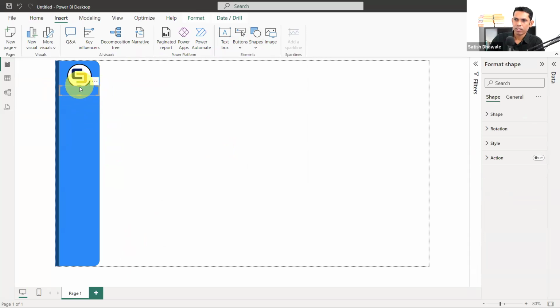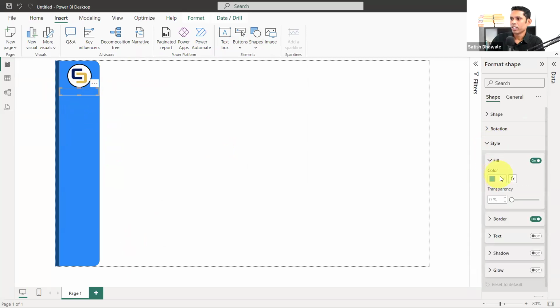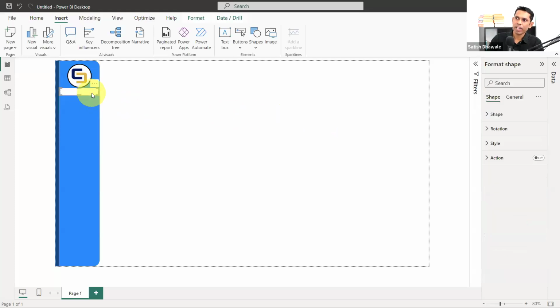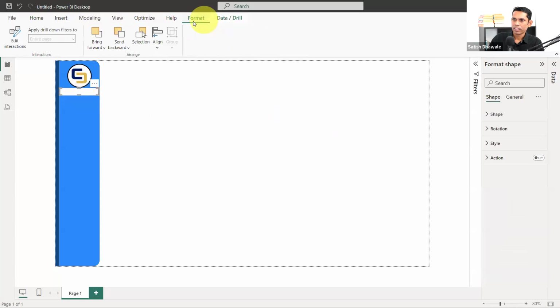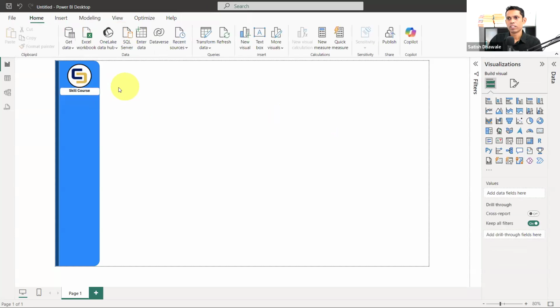Look at it carefully. I'm going to fill this shape with white color. By clicking on the style, I can change the color, you know that. And I want to send this particular shape behind. In order to send this shape behind, there are options for you inside the format tab. Yes, inside the format tab, there is send backward and bring forward. Look at this, send backward. It will send it one step back and you can put it down this way.